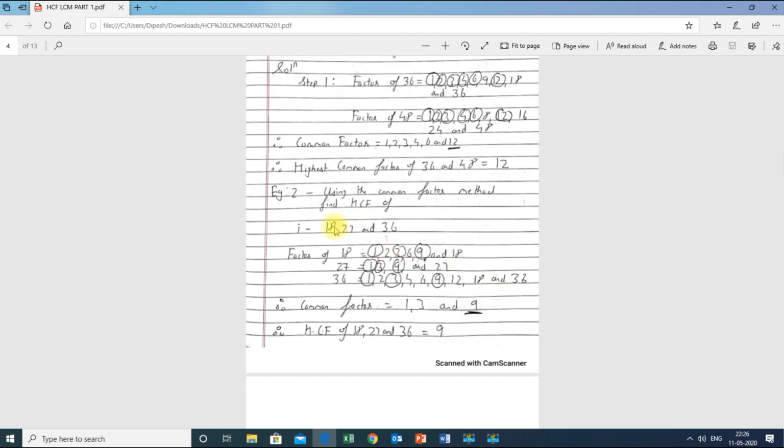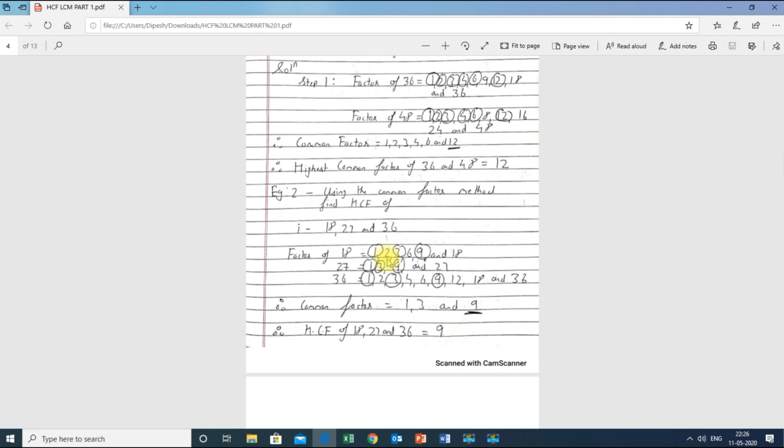Find the HCF of 18, 27 and 36. First of all, we know that we have to find the factors of 18, 27 and 36. So these are the factors of 18, 27 and 36. I can see that 1, 1, 1 are the factors which are common. 1, 1, 1 is in all the 3 numbers they have given.